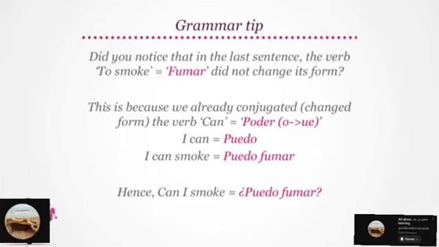Did you notice that in the last sentence, the verb to smoke or fumar did not change its form? This is because we already conjugated or changed the form of the verb can or poder. Remember, I can became puedo. Therefore, I can smoke becomes puedo fumar. Hence, the question form "can I smoke?" becomes ¿Puedo fumar?